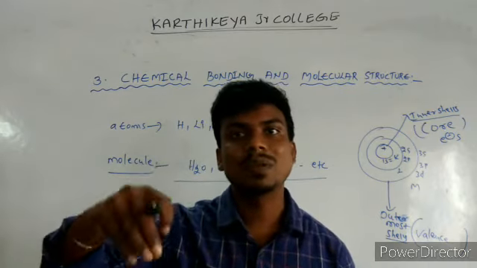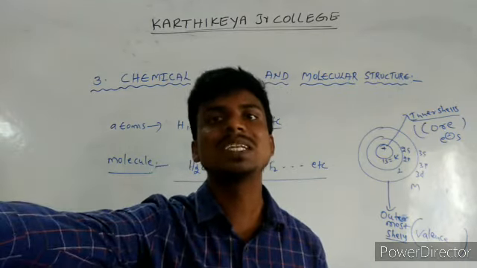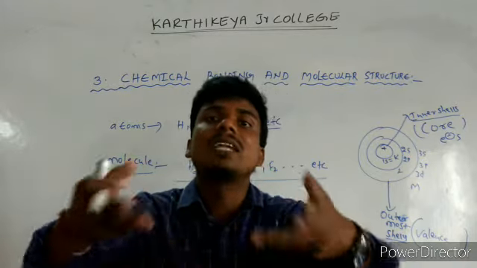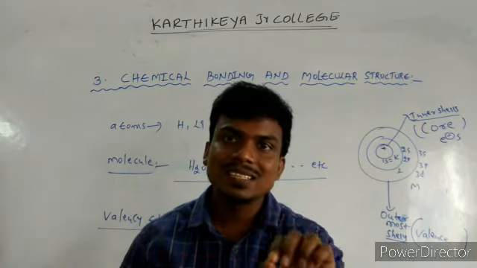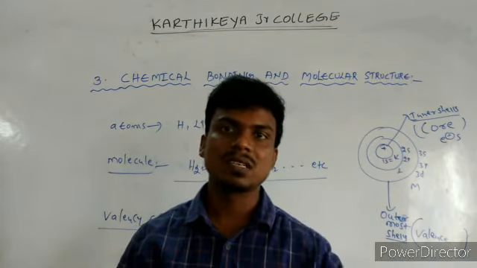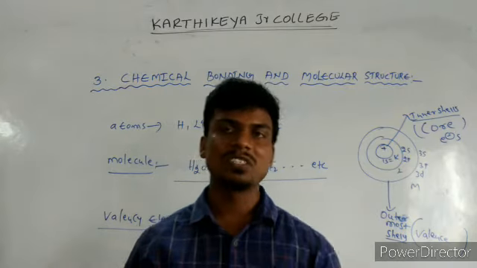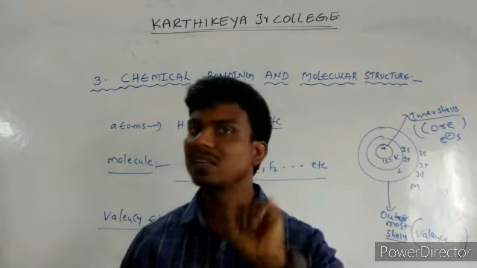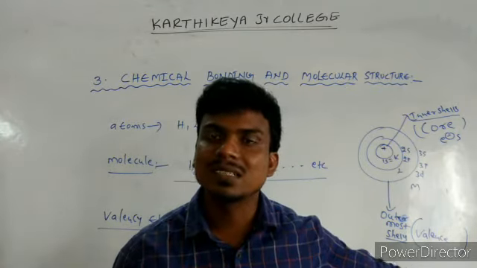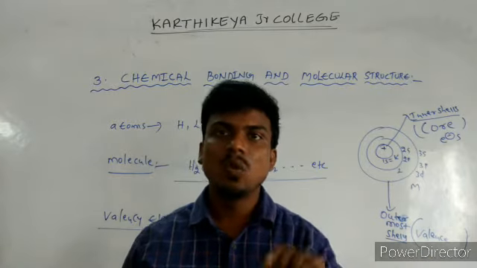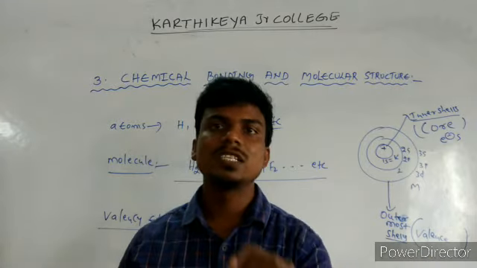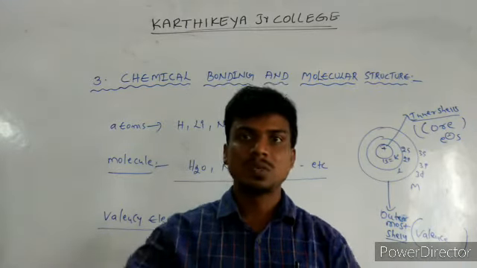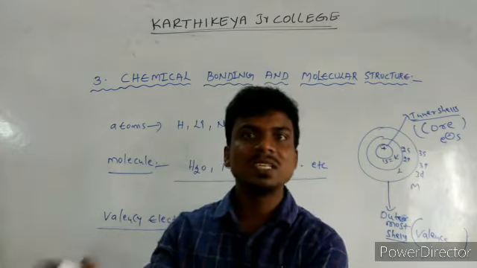The electrons which are present in the valence shell participate in bond formation. They become stable and attain the octet configuration. Inner shell electrons, the core electrons, do not participate in bond formation. That is important. Inner shell electrons are called core electrons. Outermost subshell electrons are called valence electrons. Only valence electrons can take part in bond formation as a chemical bond.